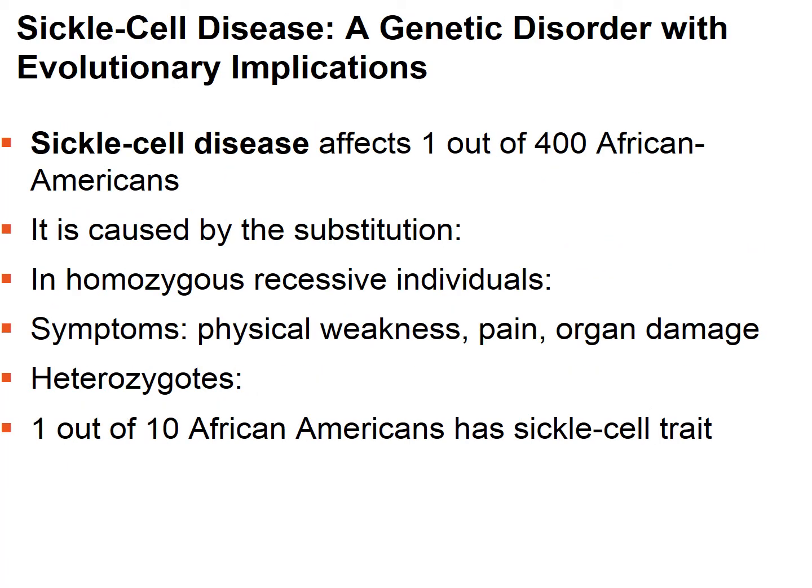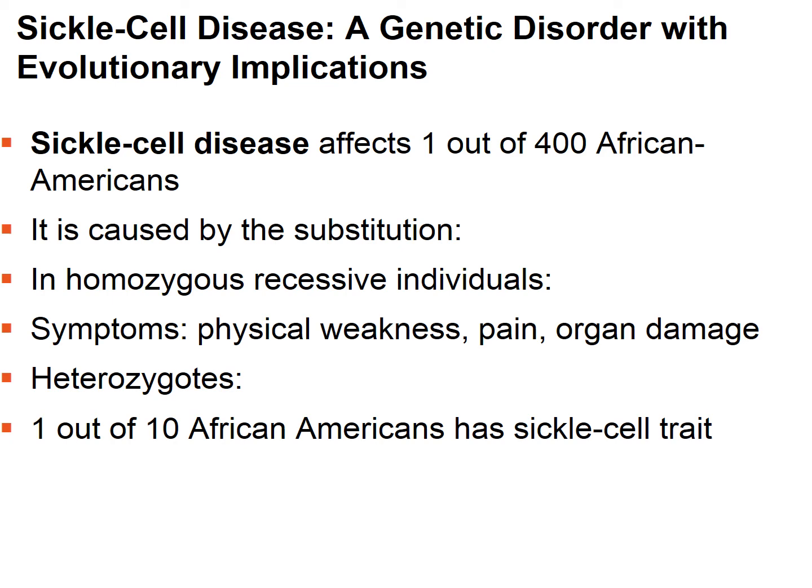Another inherited disease is sickle cell disease. Sickle cell disease is recessively inherited and affects about 1 out of 400 African Americans. It is caused by the substitution of a single amino acid in hemoglobin. And again, hemoglobin is found in red blood cells.